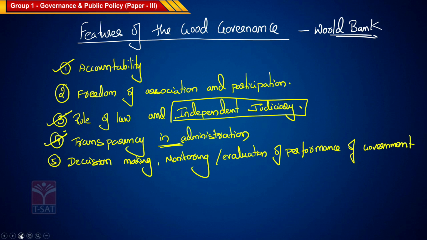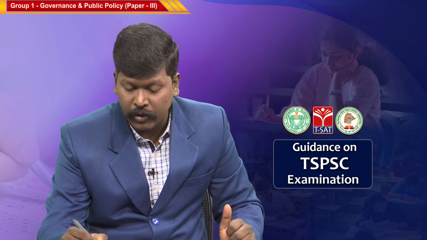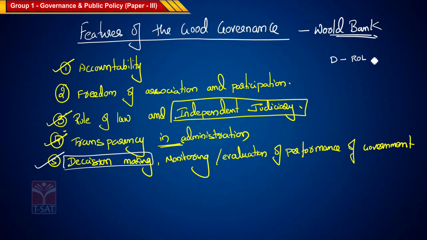Very, very important again. Decision making is of utmost importance in a democratic country. Democracy goes with rule of law, and rule of law again has the concept of governance. All go hand in hand. So decision making and monitoring and evaluation of the performance of the government is again important for the exam. This is the fifth one.